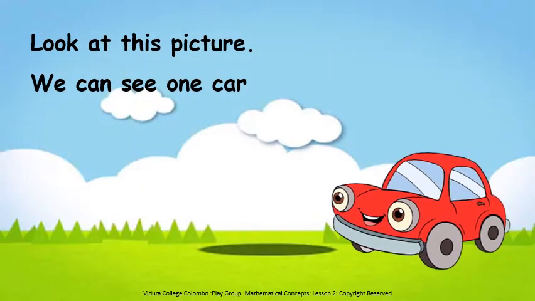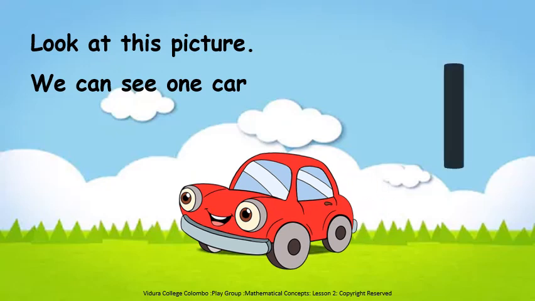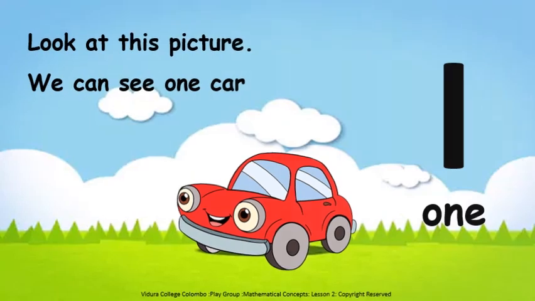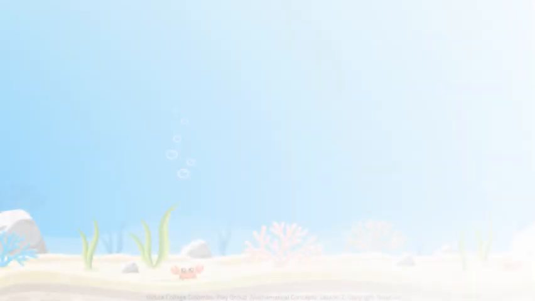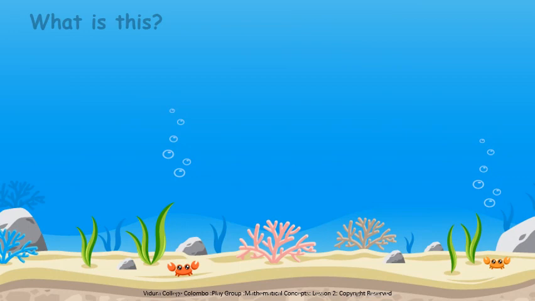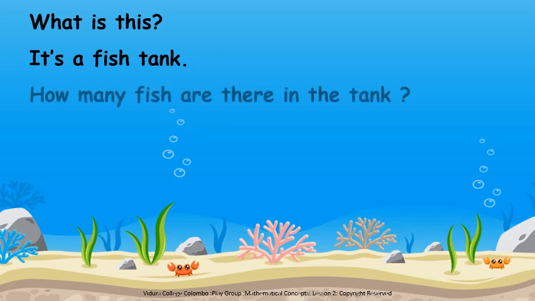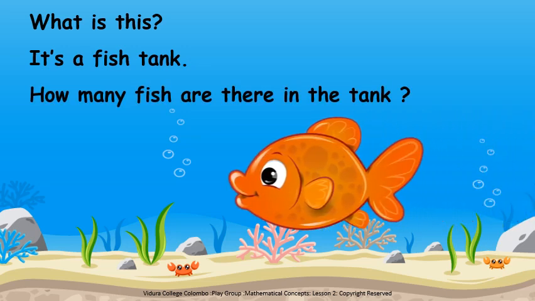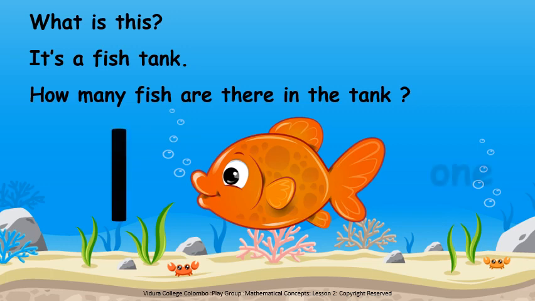Look at this picture. We can see only one car. How many cars? Only one car. What is this? It's a fish tank. How many fish are there in the tank? 1. How many? 1 fish.